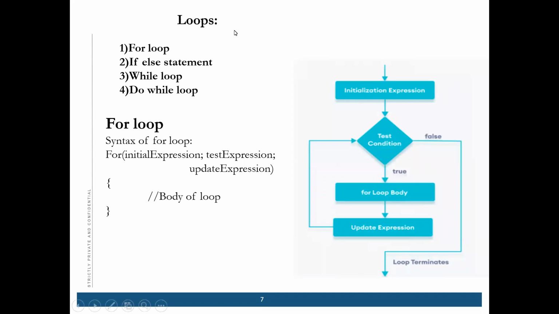Yes, it's a statement, but it comes under this only. Why? Because we create an if else statement or a loop for repetition. This is for repetition, and if you want to repeat the same thing again and again, these are the different loops which we use in our programming.